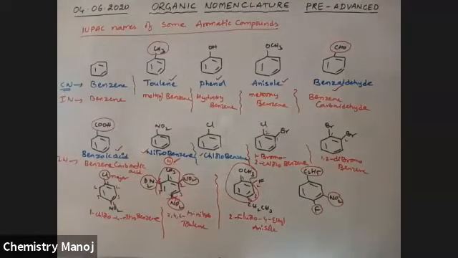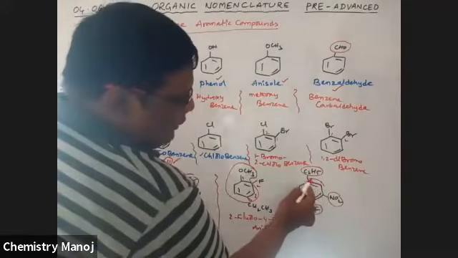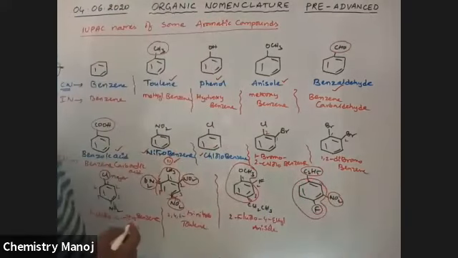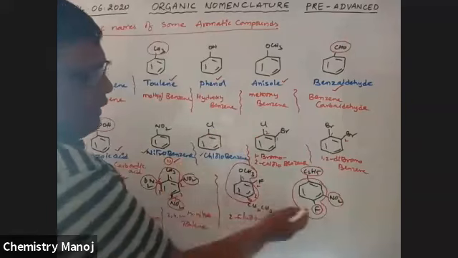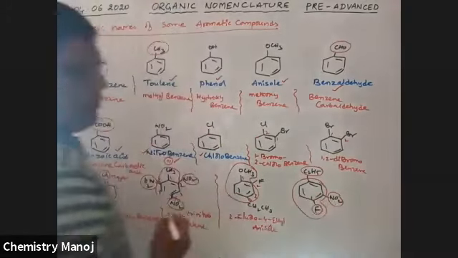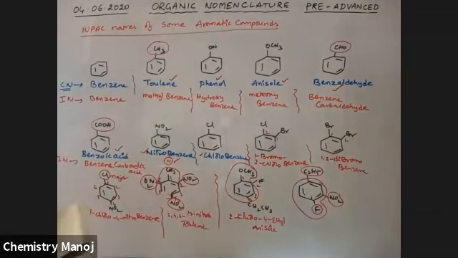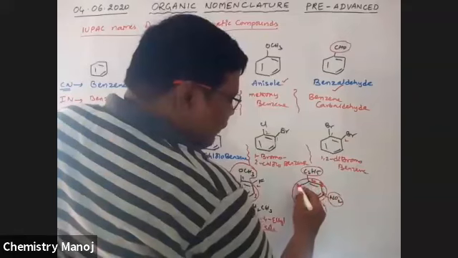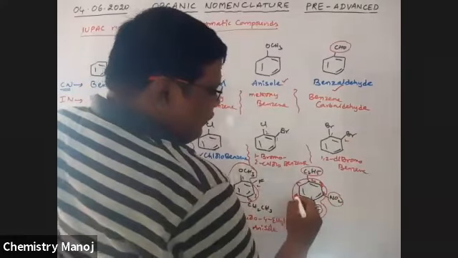Ethyl, E. But actually it is a fluorobenzene, just like chlorobenzene. So that F carbon should be the first carbon. Then it is the second carbon, third carbon, fourth, fifth, sixth.